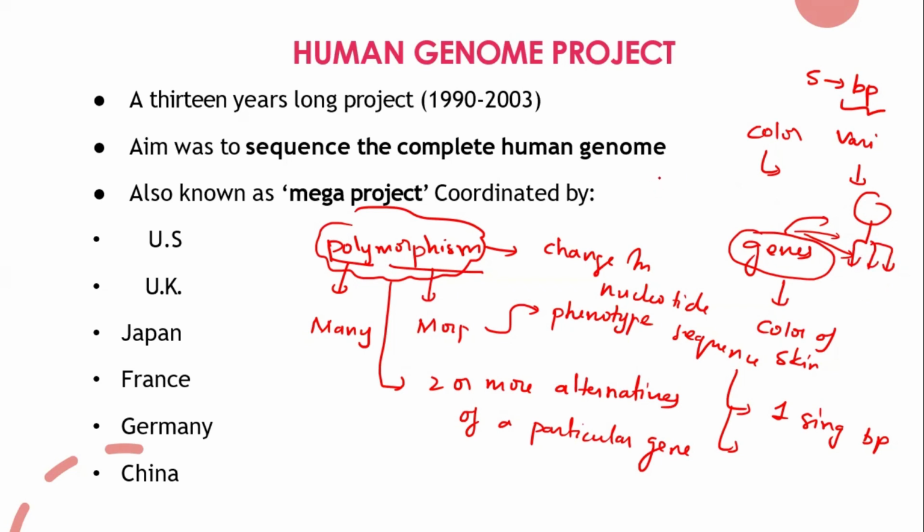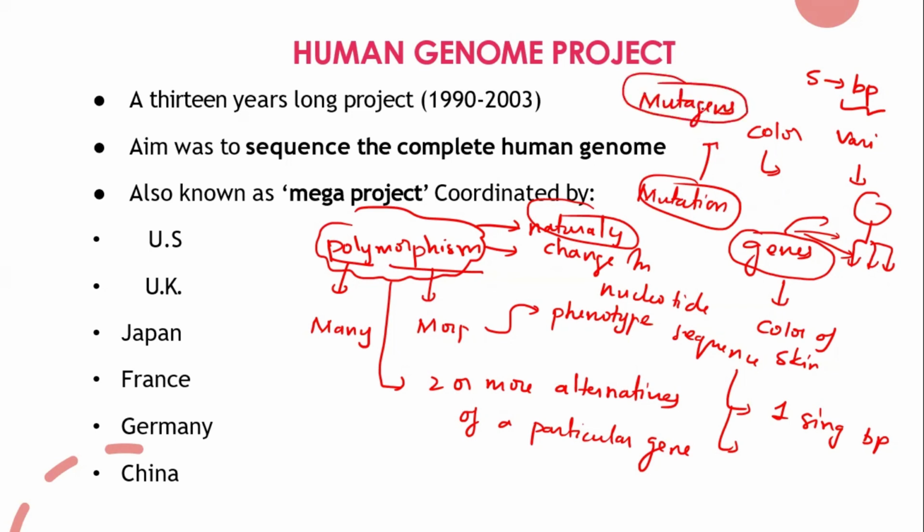And what is the difference between polymorphism and mutation? See, polymorphism happens naturally, so that the species can survive. Whereas mutations happen due to external factors, the mutagens. Mutagens are the factors that cause mutations, like chemicals or radioactive materials. All these come under mutagens, which result in a change in the nucleotide sequence. And mutagens result in mutation.